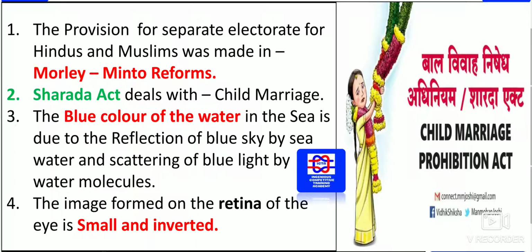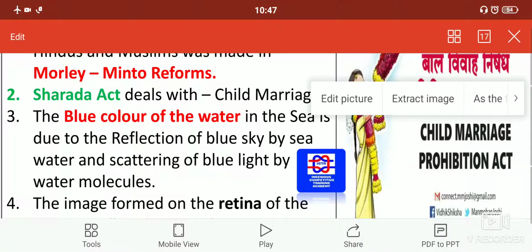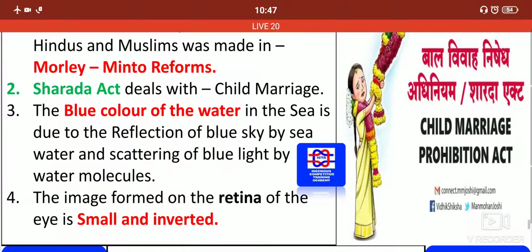Now we have the Sharda Act, concerning child marriage, which is very important. In this Sharda Act, the Prohibition of Child Marriage Act was passed, because below the age of 18 it is punishable, so it is not at all permissible to get her married. So Sharda Act applies to those people who conduct child marriage.